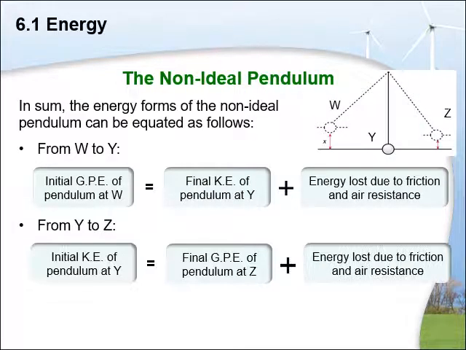If you are considering a non-ideal pendulum, a pendulum that has some losses, let's say there were 10 joules of potential energy here, there would be 9 joules of kinetic energy here, and that 1 joule might be lost to air resistance or some sort of friction. Then still if you have 9 joules as kinetic energy, it won't be available as 9 joules of potential energy. It might be 8 joules of potential energy and 1 joule of energy losses. So a non-ideal pendulum is always associated with some kind of energy losses.